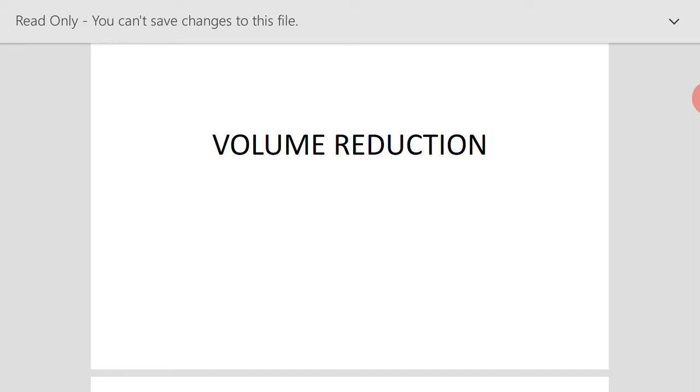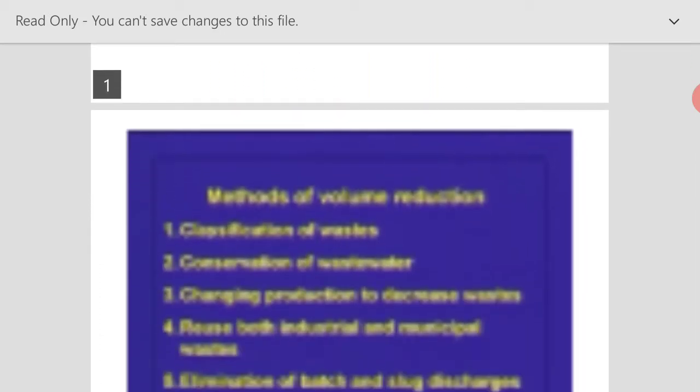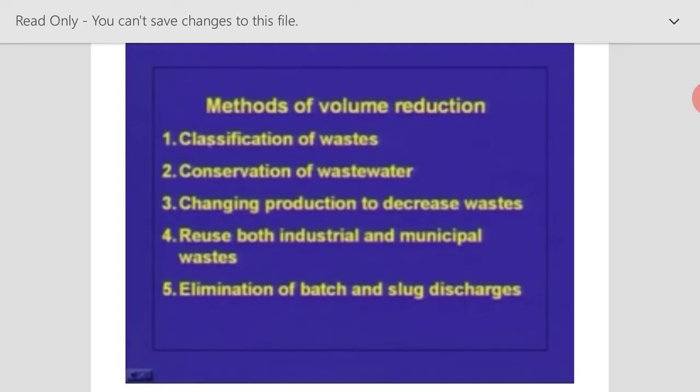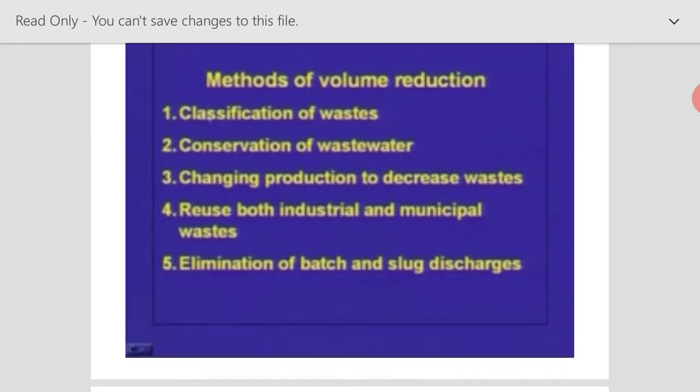So let's see what are the various ways we can do this volume reduction. These are the various methods by which we can achieve volume reduction. First one is classification of waste. Then second one is conservation of wastewater, changing production to decrease waste, reuse of both industrial and municipal waste, and elimination of batch and slug discharges. So let's see one by one.